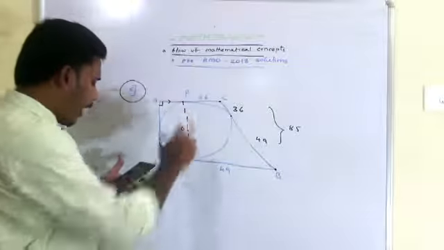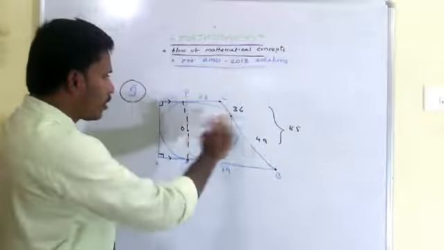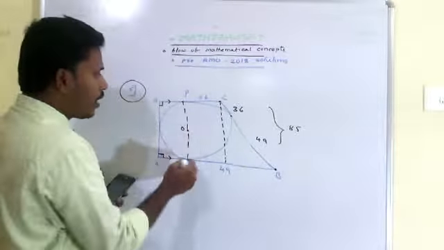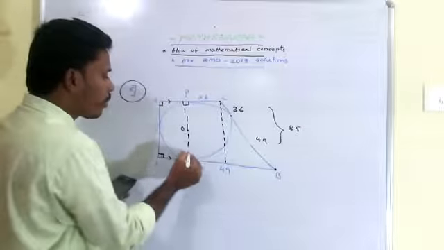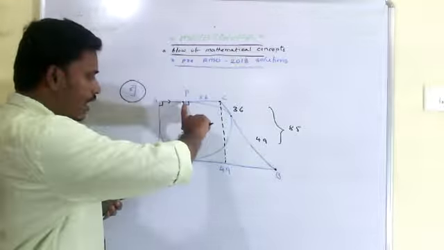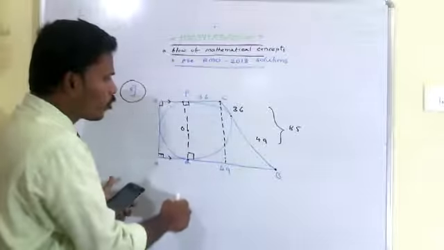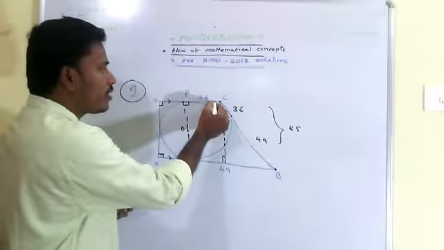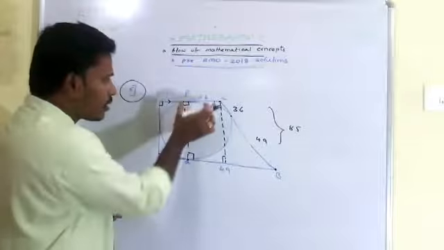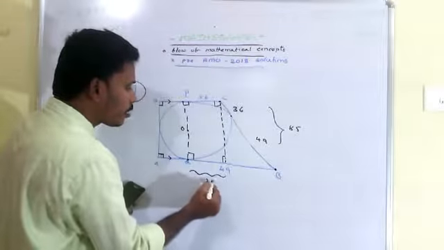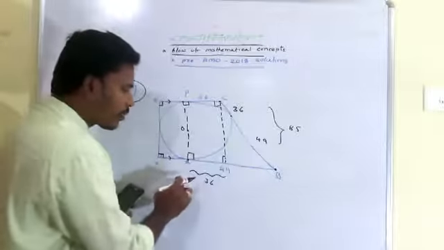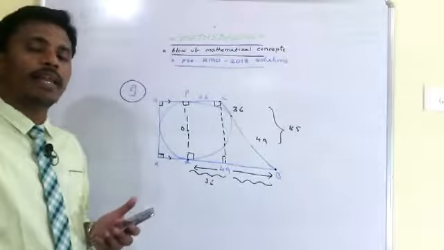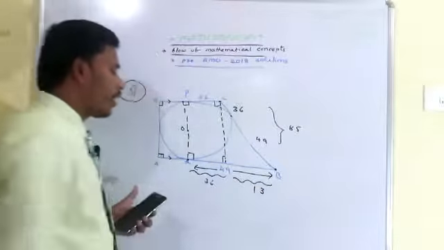Now to calculate this PQ, what we are going to do is draw a perpendicular from C to the opposite side. Since PQ is the diameter and these two are perpendicular again here, this is the diameter line and this is the tangent line, so this is 90, this is 90. And I am drawing a perpendicular, this is also 90 and this is also 90. So here I have a rectangle. Since this part is 36, surely this is also 36. Since this part is 36 and the total part is given as 49, the remaining part is 49 minus 36, which is 13.